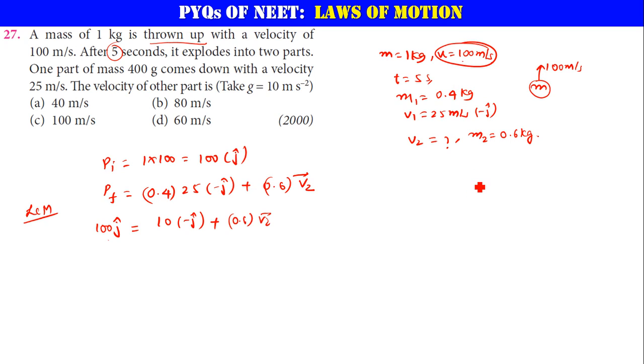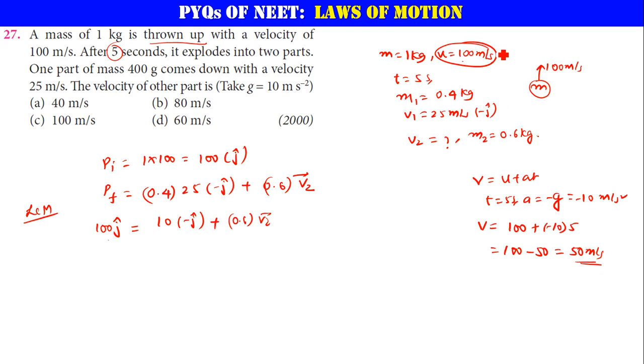Sorry. We can apply v = u + at. In time t = 5 seconds, acceleration a is dragging this mass m downwards, so a = -g. If you apply this, you will get the final velocity after 5 seconds. Initial velocity is 100, plus g value is -10 meter per second square, times time, which is 5. So out of this 100 meter per second, 50 meter per second will be reduced. Finally it will be 50 meter per second after 5 seconds. So you have to consider that as the velocity.